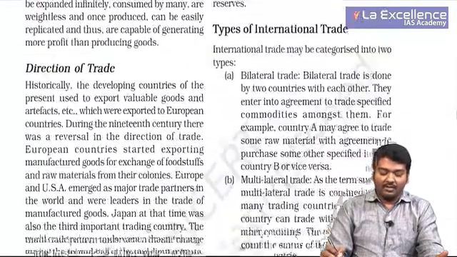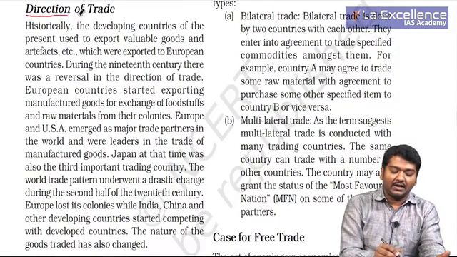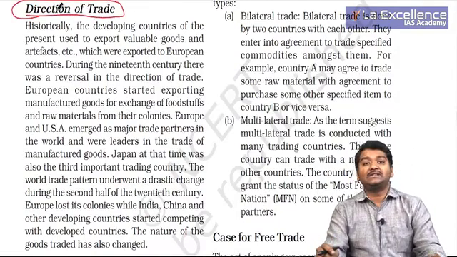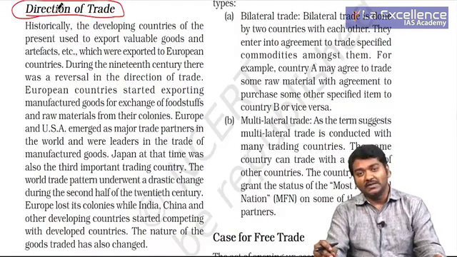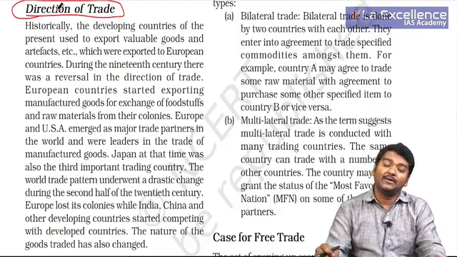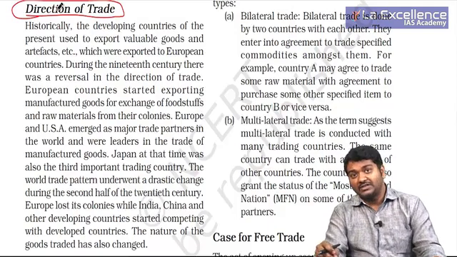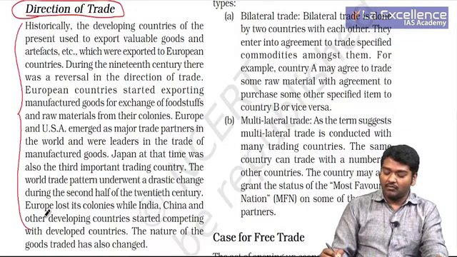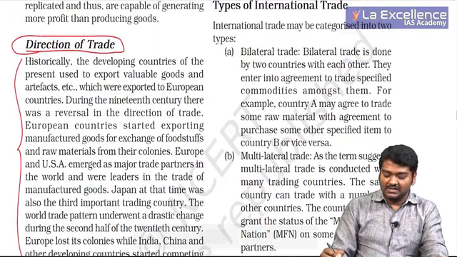Now, whenever we talk about the direction of trade, agricultural products and raw materials move from developing and least developed countries to developed countries, whereas whenever we talk about the finished products, they actually come from developed countries to developing countries or least developed countries. This will be the direction of trade throughout the world. Balance of trade I have just explained to you.